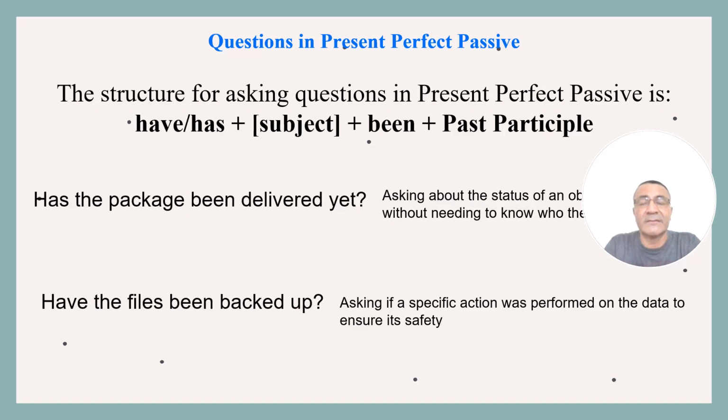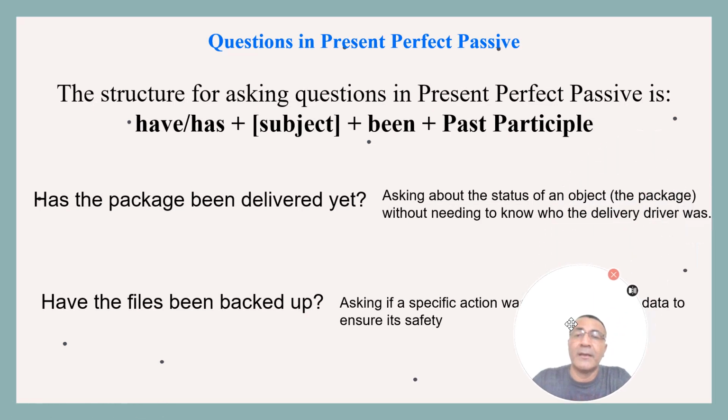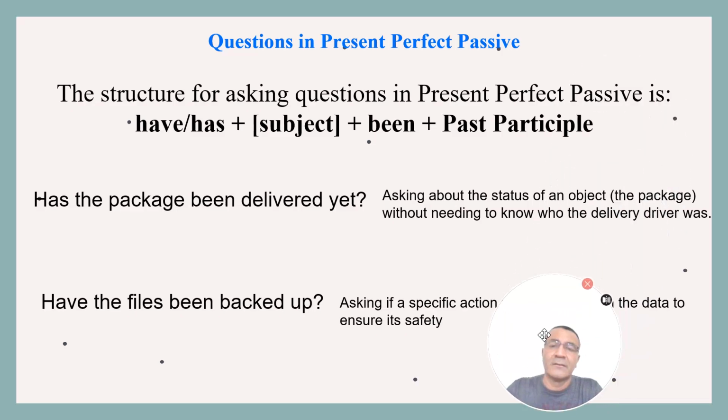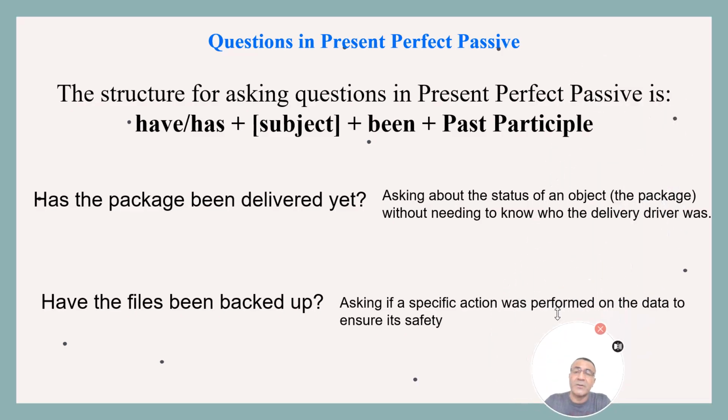In this sentence, we are asking about the status of an object, the package, without needing to know who the delivery driver was. We just want to know about the package.